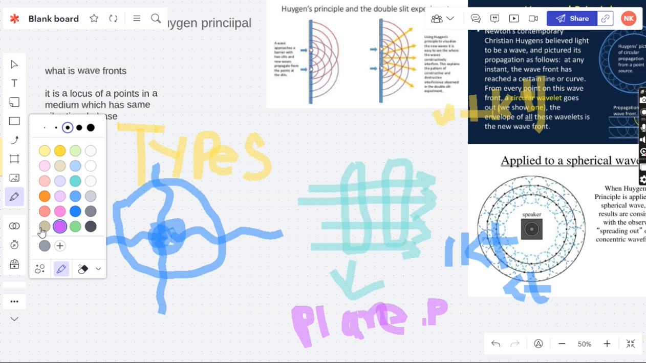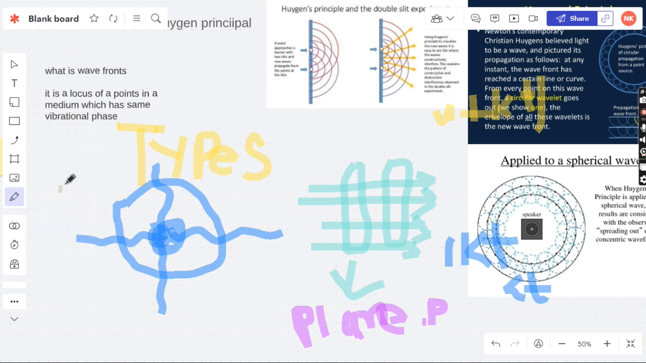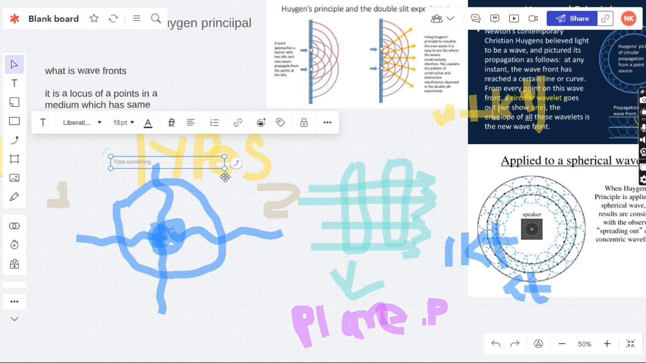This is the first type, which is the spherical wavefront. I'm writing their names here too. So this is the second, the plane wavefront.